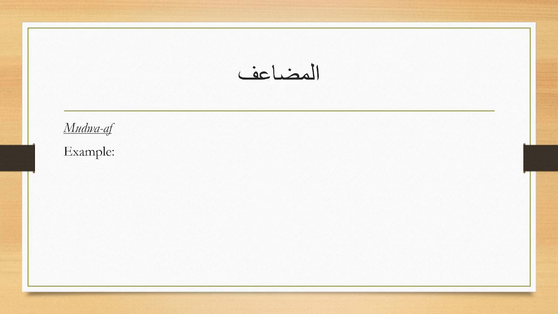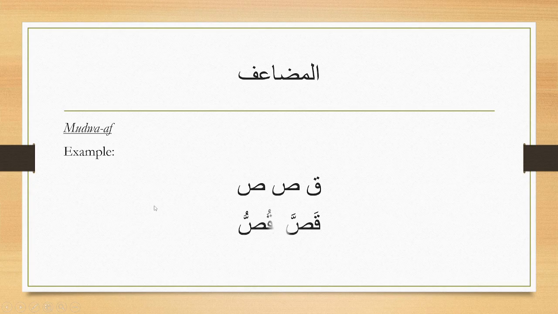The second class of irregularity is called Mudwa-af, where the ayn kalima and the lam kalima, the second root letter and the third root letter, happen to be the same. Let's take this example. In this example, qaf, swad and swad are the root letters. We see the ayn kalima and the lam kalima are the same.